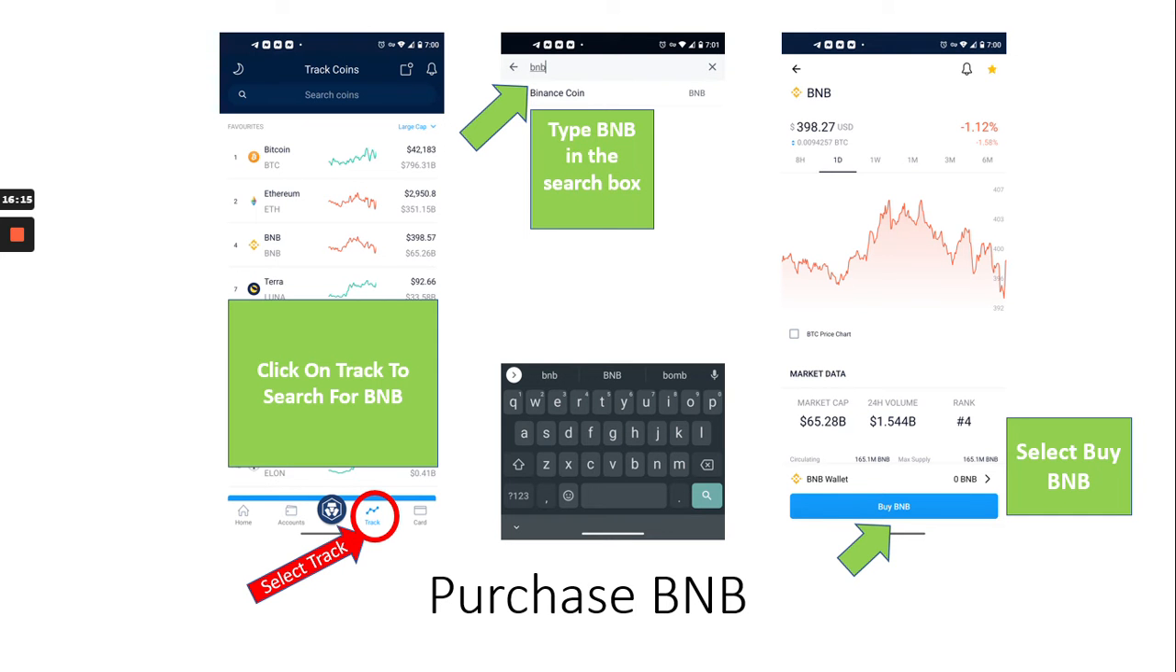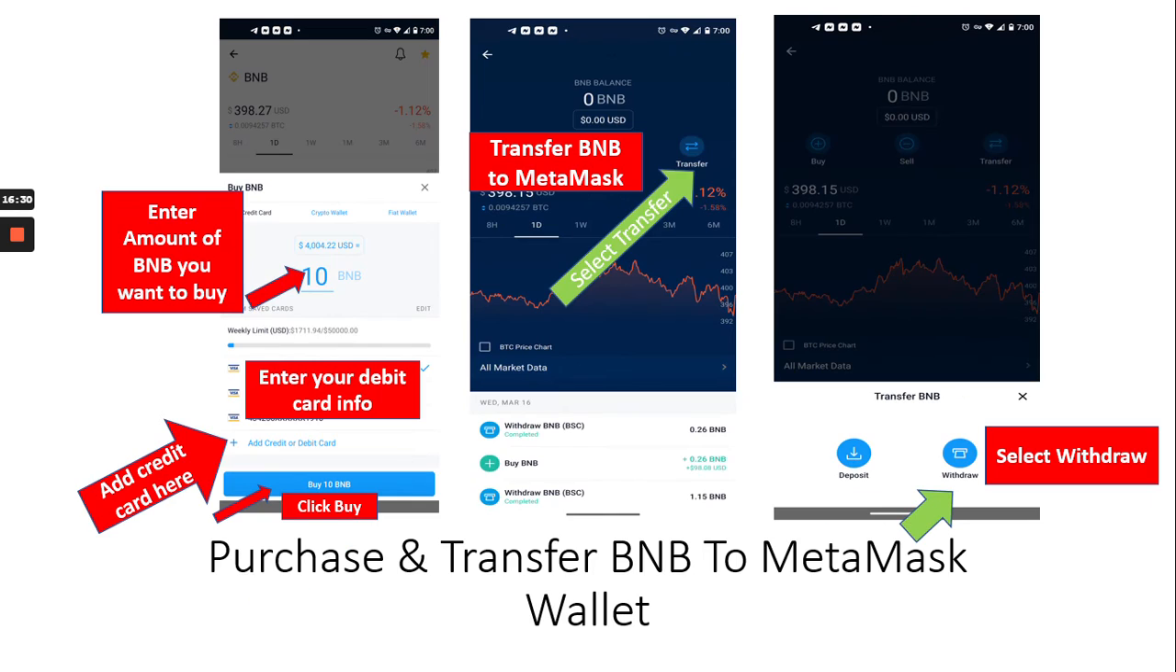Here's a visual. If you have the Crypto.com app downloaded, you would go to the bottom of the screen where it says track. You would type in BNB in the search box. It's going to pull up the BNB token. You're going to click buy BNB. Okay. You're going to enter the amount of BNB you want to buy. Enter in your debit card or credit card information if you haven't already done that. Usually the debit cards work the best. Then you would click buy.